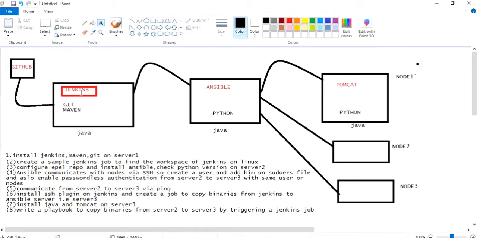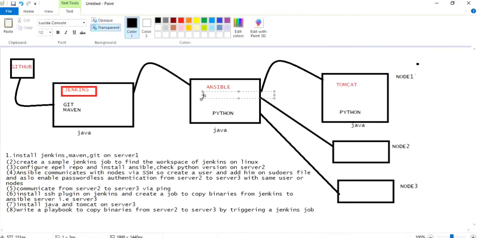Now let's install one plugin, so that whenever I trigger any job, it has to pull code from GitHub and copy that file to Ansible. Okay, this thing I have to do for testing purposes. For example, let me create an artifact directory in opt, called artifact.